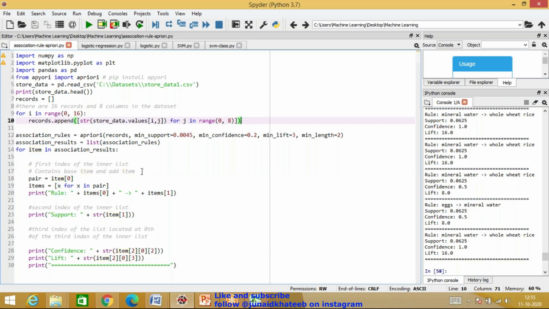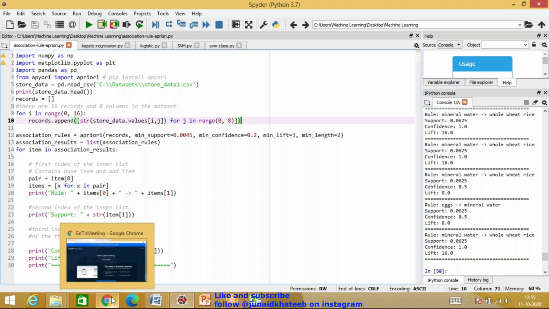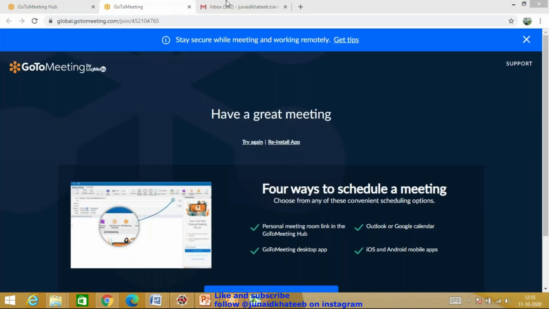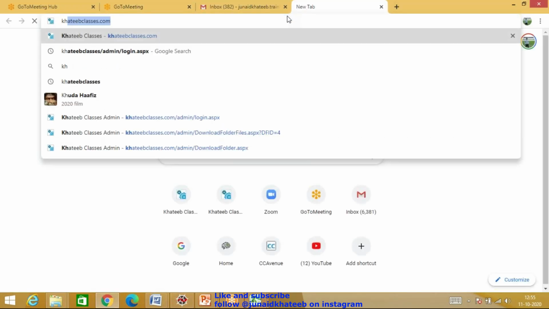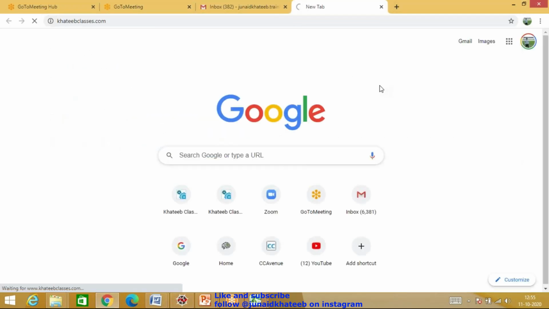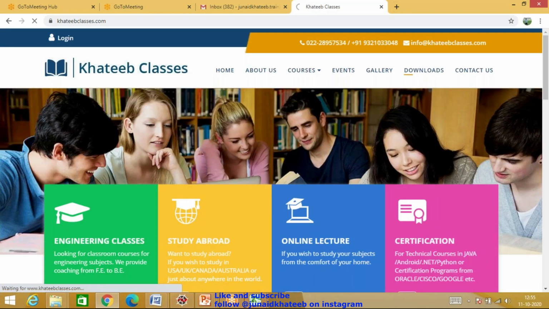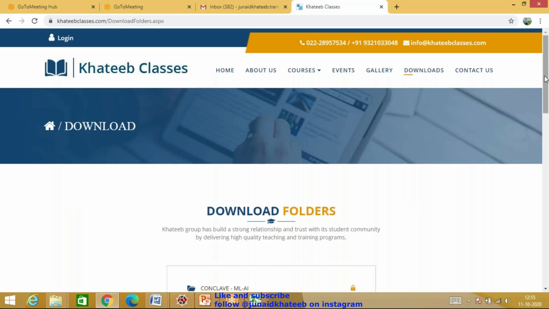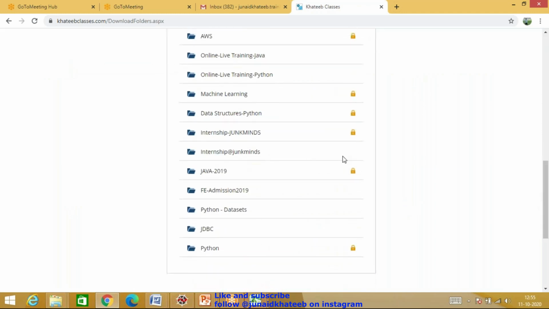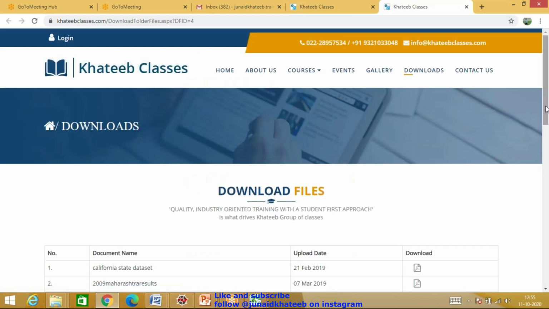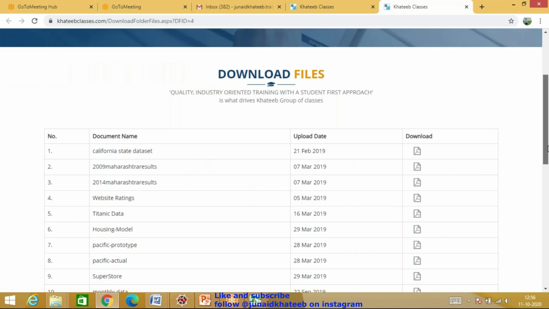Also, guys, I think I'd shown this last time, but most of you have forgotten where to find the data. If you go to khatibclasses.com, then go to downloads, you have a folder called Python datasets. If you click on this, you will find all the data sets that I'm working with. In fact, it has a lot of extra data sets also.